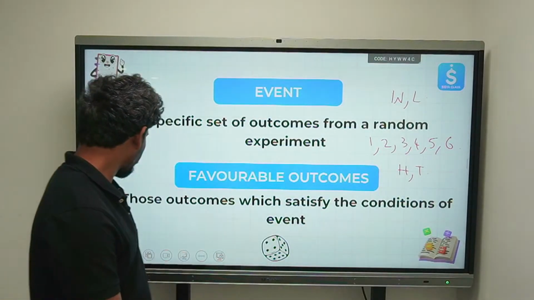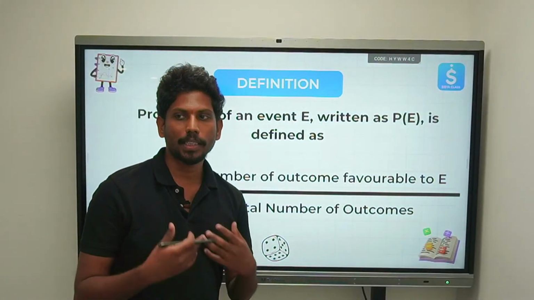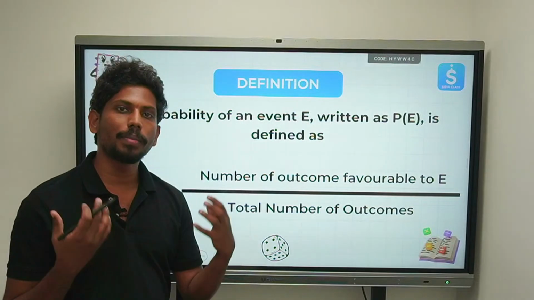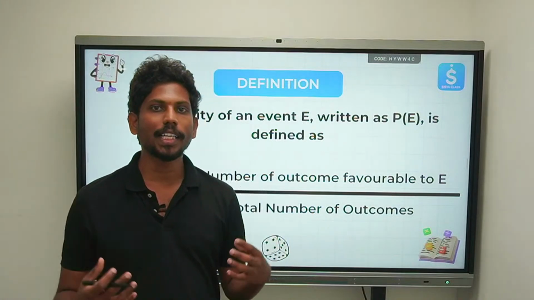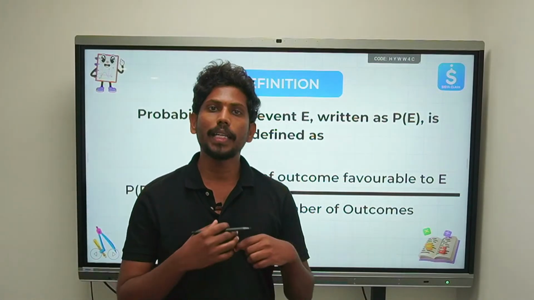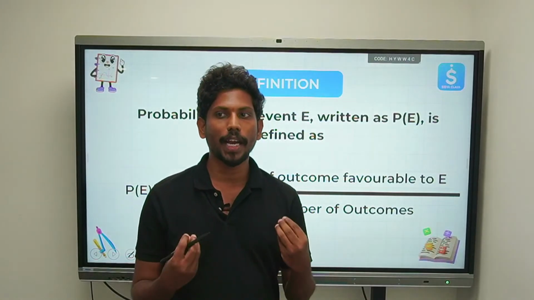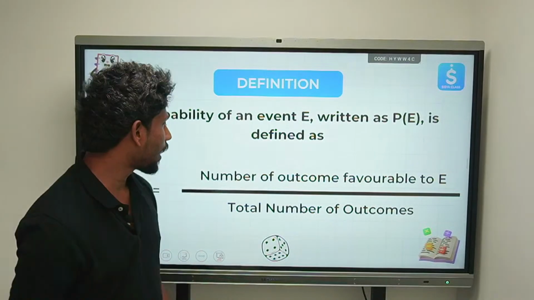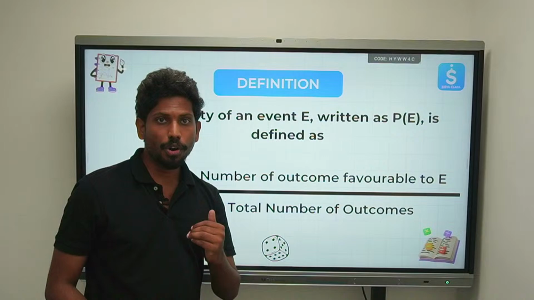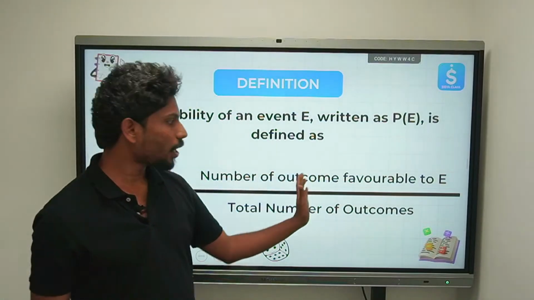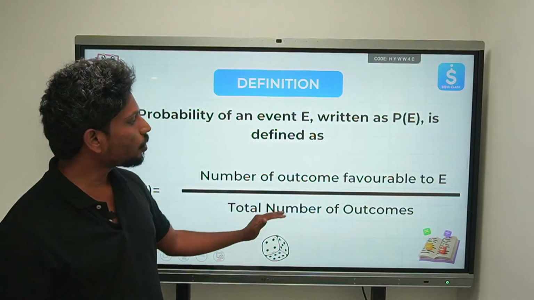Right. Now let's understand purely in terms of mathematics how probability is defined. So far we have understood probability through day-to-day life examples, but how exactly do we define it in terms of mathematics? Probability is defined as the ratio of the number of outcomes favorable to the event E by the total number of outcomes.